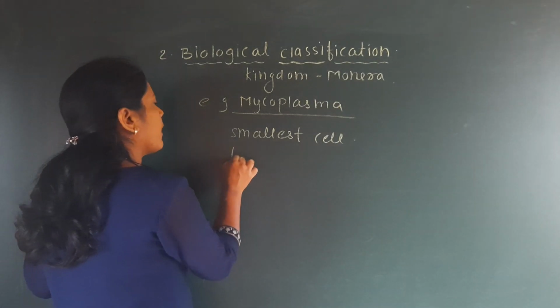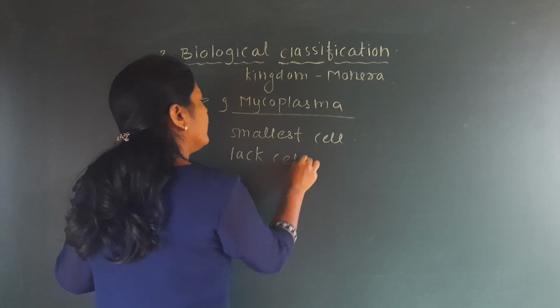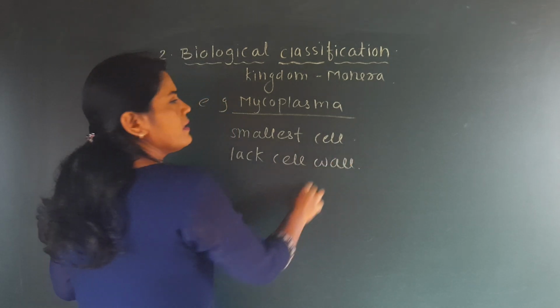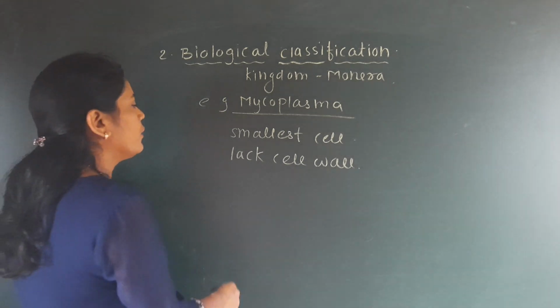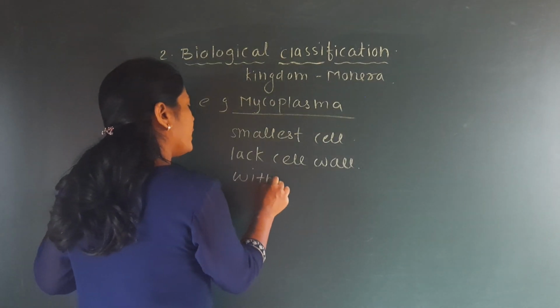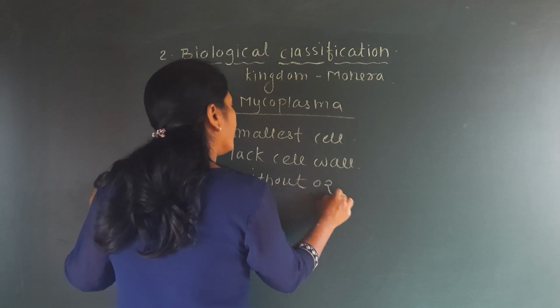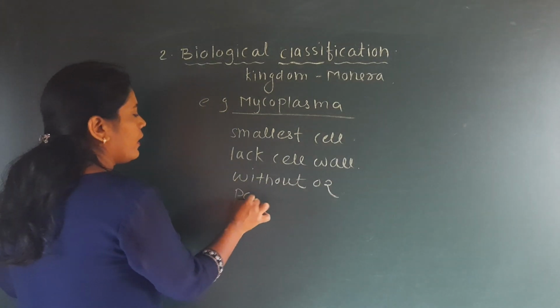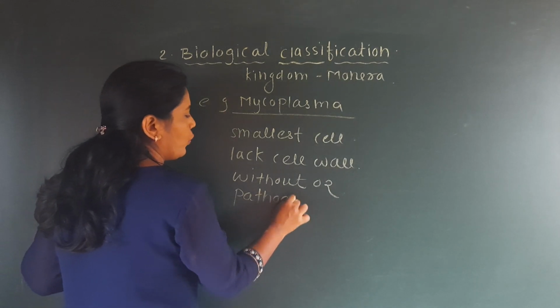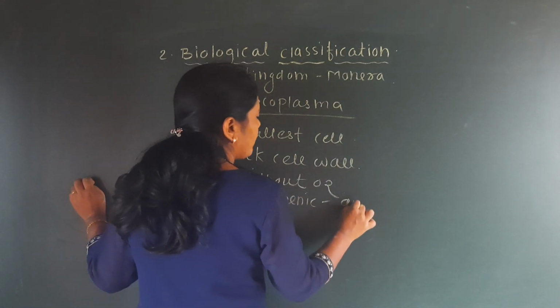Mycoplasma lack a cell wall. They can survive without oxygen, that means they are anaerobic, and they are pathogenic to animals.